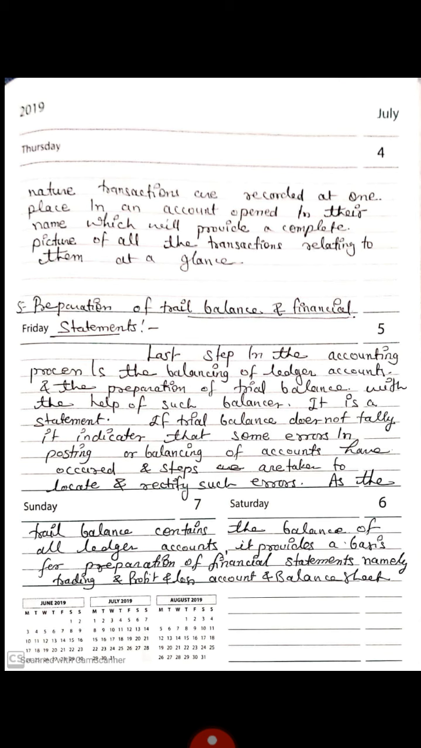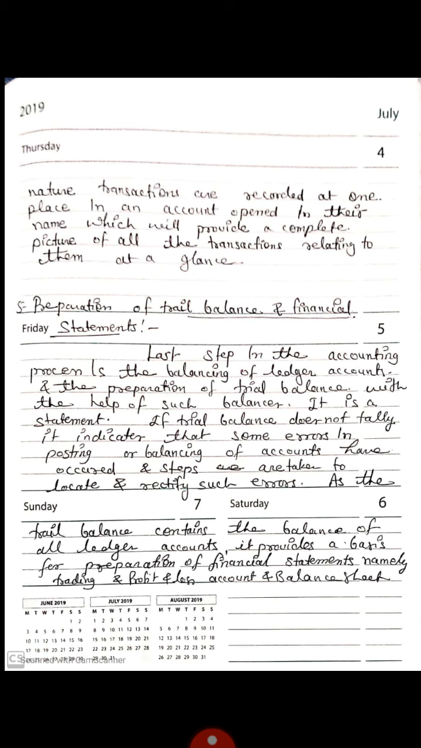If trial balance does not tally, it indicates that some errors in posting or balancing of accounts have occurred, and steps are taken to locate and rectify such errors. As the trial balance contains the balance of all ledger accounts, it provides a basis for preparation of financial statements, namely trading account and profit and loss account and balance sheet.